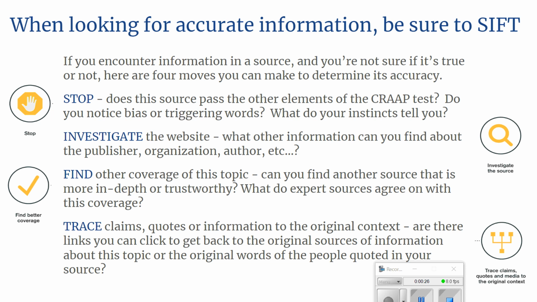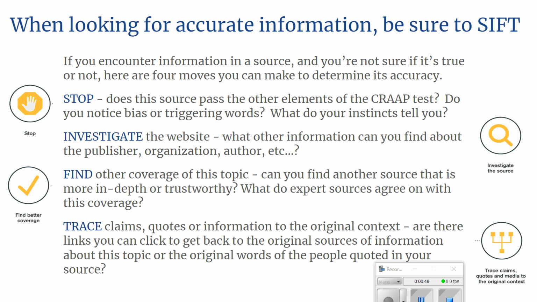So you're on a source, is something accurate? I'm not even sure. Step number 1 is S, to just stop and ask yourself, okay, wait, is this source even passing other parts of my CRAP test right now? Is it current, relevant? Is the author an authority figure? Is the purpose to inform? If indeed it has passed all of those other elements, then yeah, sure, okay, you want to maybe keep looking into this source, checking accuracy.